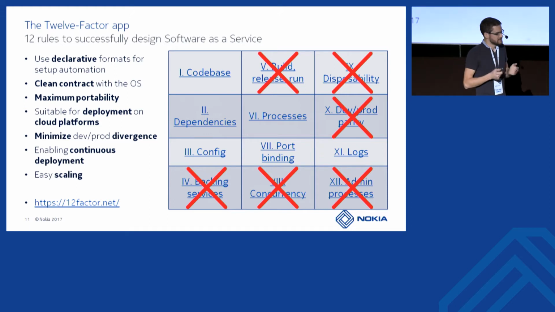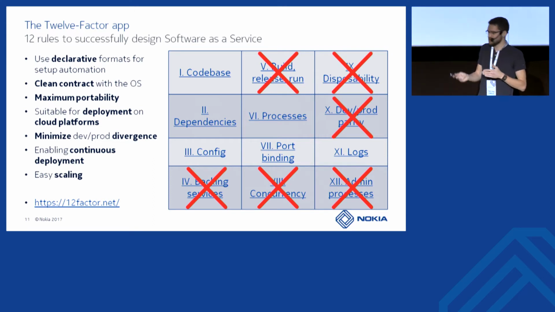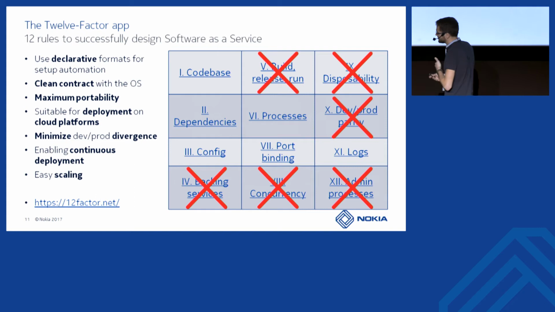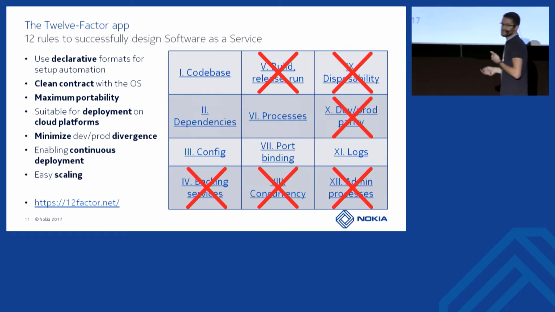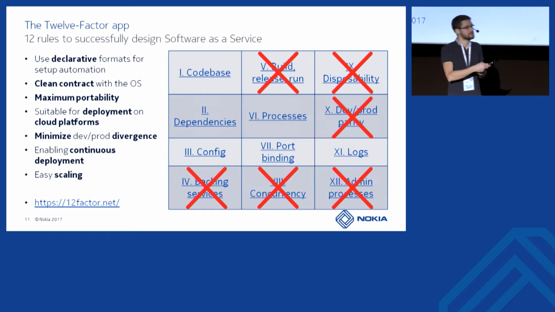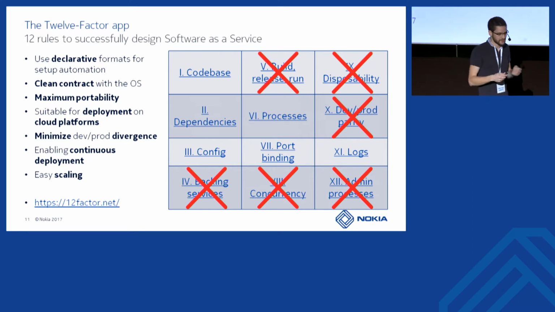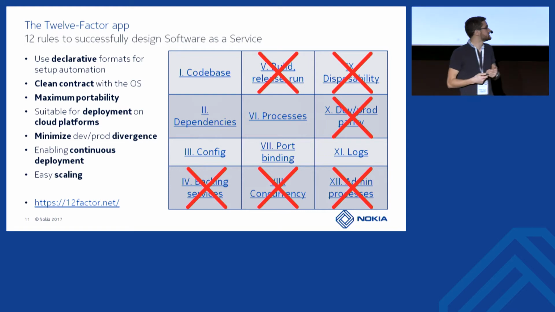Disposability says that your application should be disposable, so it can be stopped at any time, gracefully or not. If it's a graceful stop, it should handle clean shutdown, for example, saying, okay, I won't accept any new request, but I will complete those I already started.